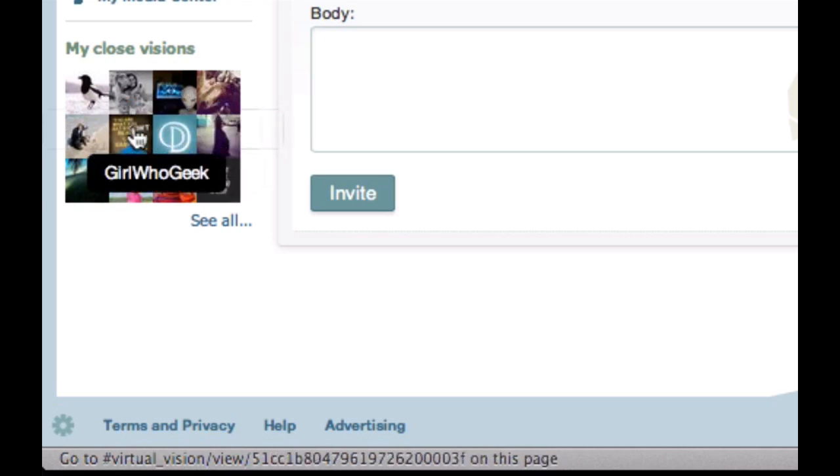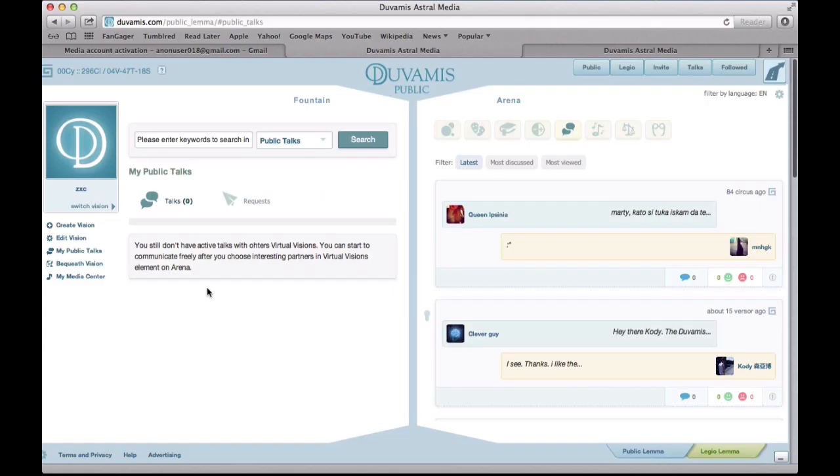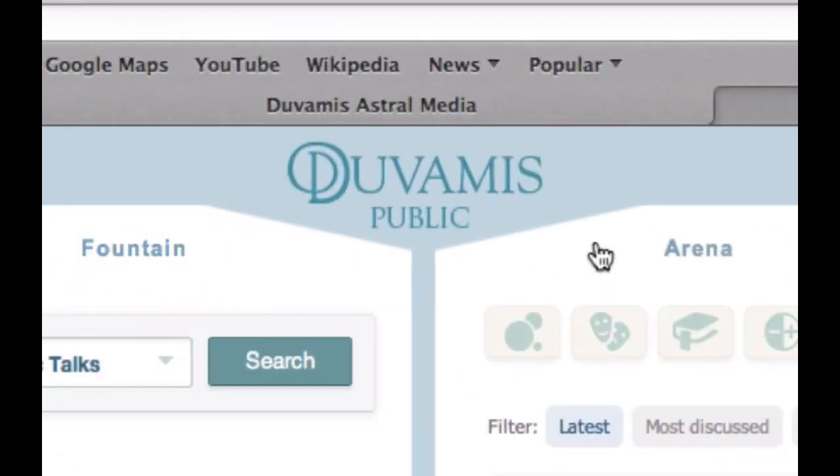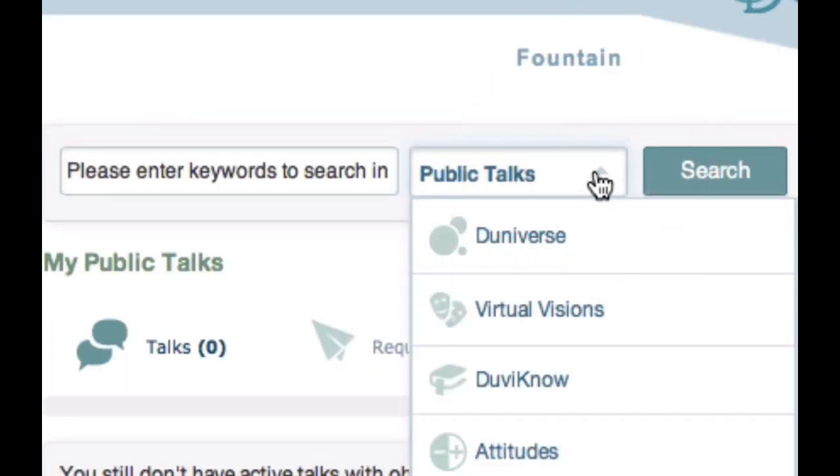interested in your profile. You may have noticed that the Duvamis screen is divided in two. The left side is your fountain, and the right side is the arena. You may use the left side to search and post content, express yourself, ask questions, or start conversations. To do this, choose a field where you want to post.